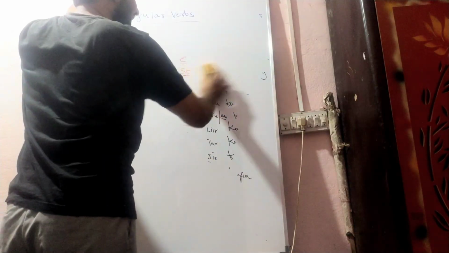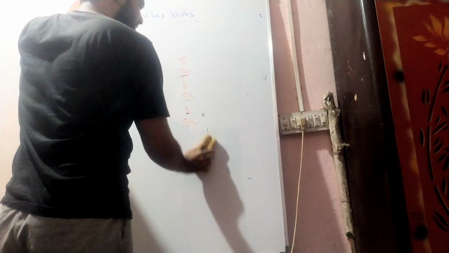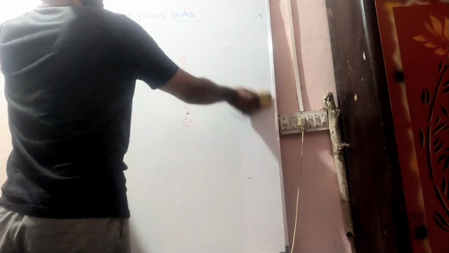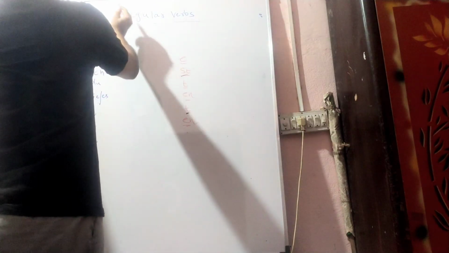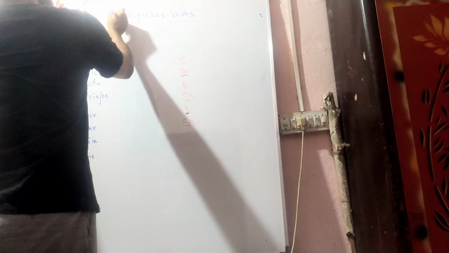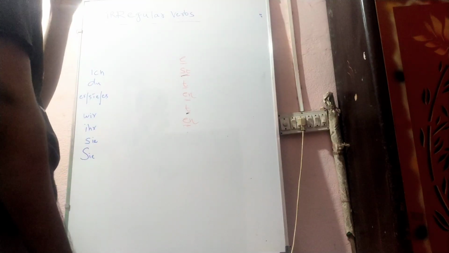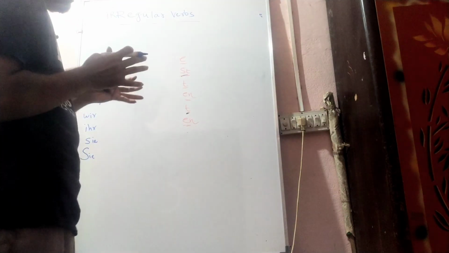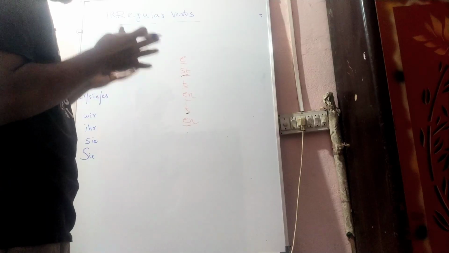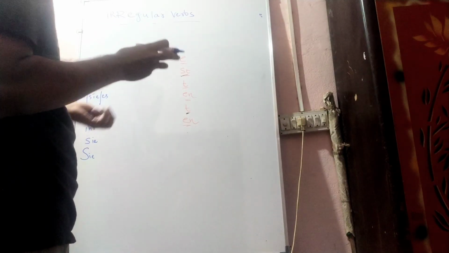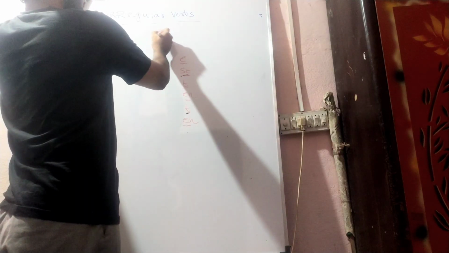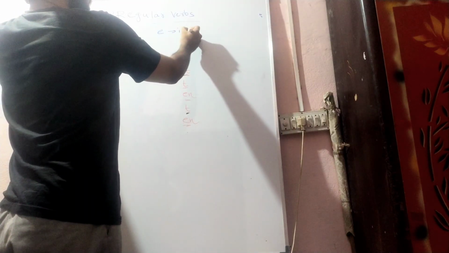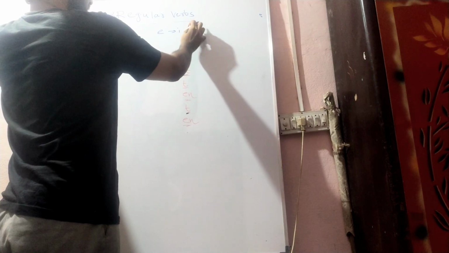Now we will be learning irregular verbs. The name itself says irregular verb. What does it mean, irregular verb? There are certain verbs we have. Even in English also we have the same thing. In German also we have irregular verbs. What does it mean? The stem won't remain the same. It has some exception in the stem. What is the exception? E can change to I, sometimes IE also.